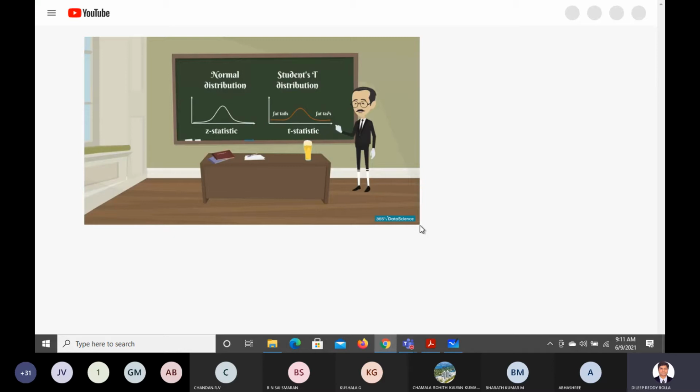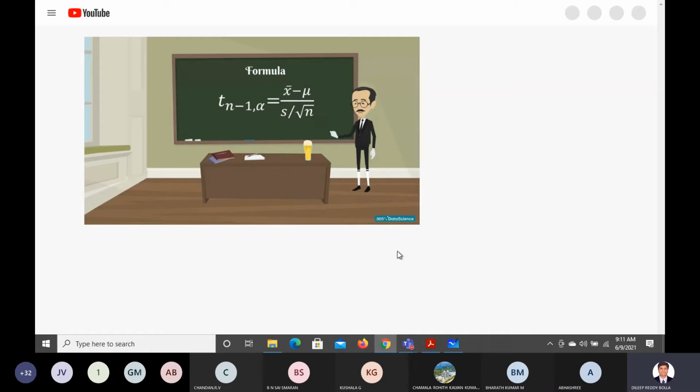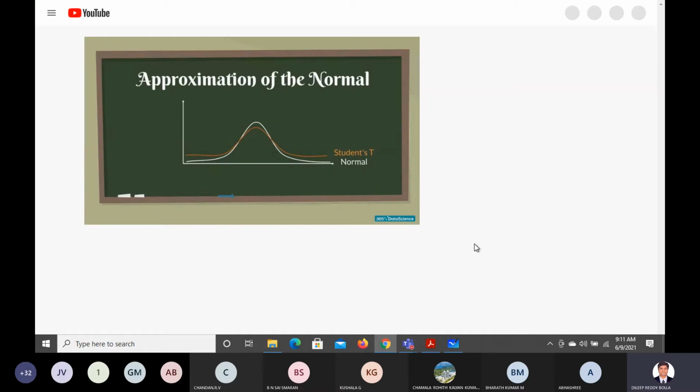The formula that allows us to calculate it is t with n-1 degrees of freedom and a significance level of alpha equals the sample mean minus the population mean, divided by the standard error of the sample. As you can see, it is very similar to the z-statistic. After all, this is an approximation of the normal distribution.